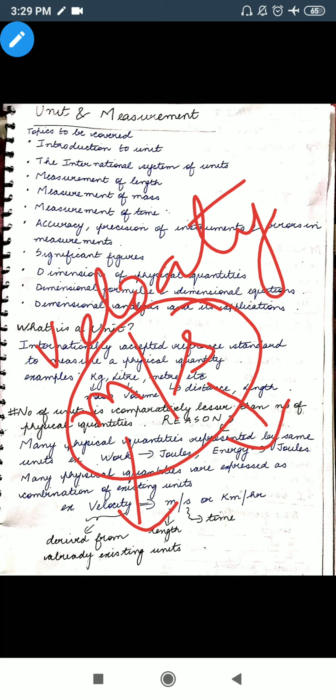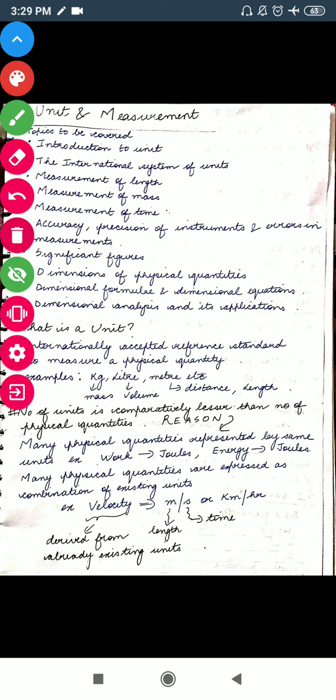So I repeat what we have done on this sheet. What is a unit? It is an internationally accepted reference standard used to measure any physical quantity, for example kg, liter, meter. The number of units is lesser than the number of physical quantities because many quantities are represented by the same units.